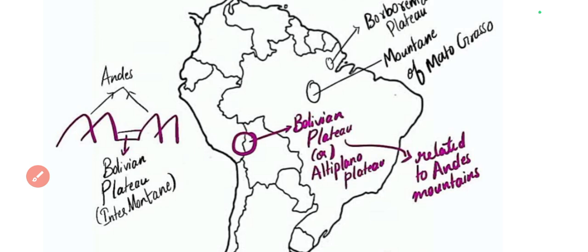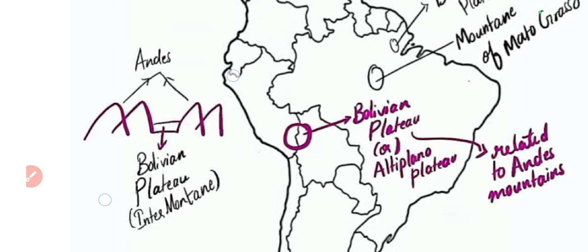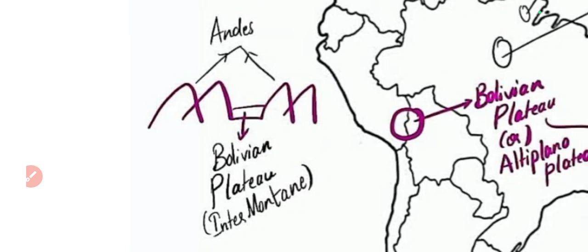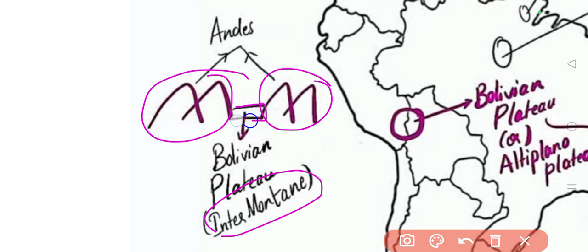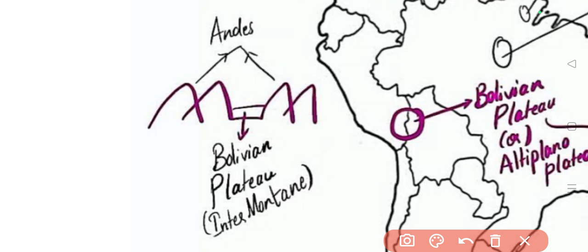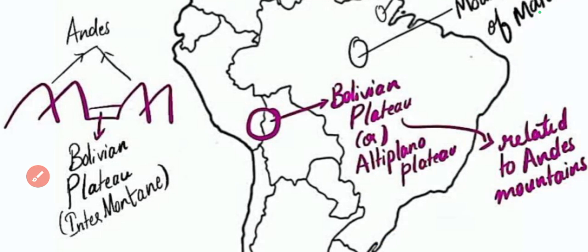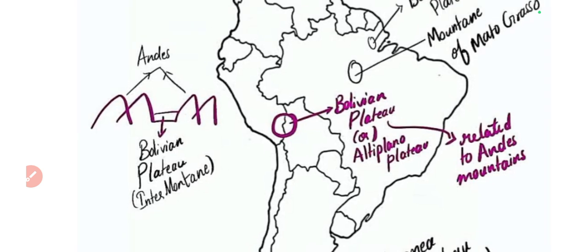So basically this is related to the Andes mountains. If you look at this particular figure, you can understand Bolivian plateau is an intermontane plateau. As name suggests, it is between 2 mountains. Okay, these are Andes mountain ranges. In between them there lies a plateau, which is in between Bolivia and Peru. As it is lying between 2 mountain ranges, it is called an intermontane plateau. Bolivian plateau is also called Altiplano plateau, and it is related to Andes mountain. So this is the first plateau name that I wanted to make you remember.